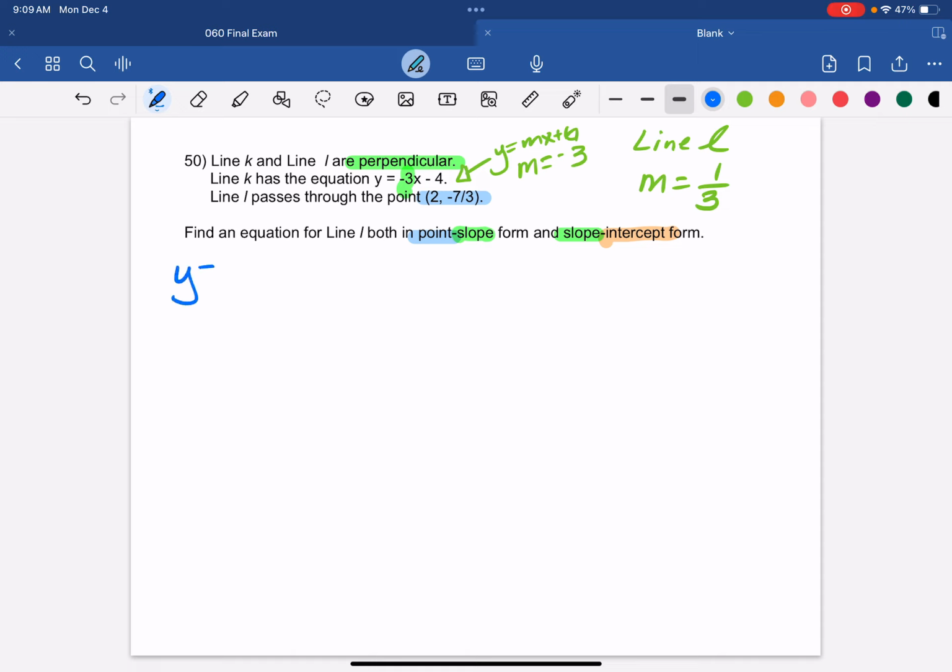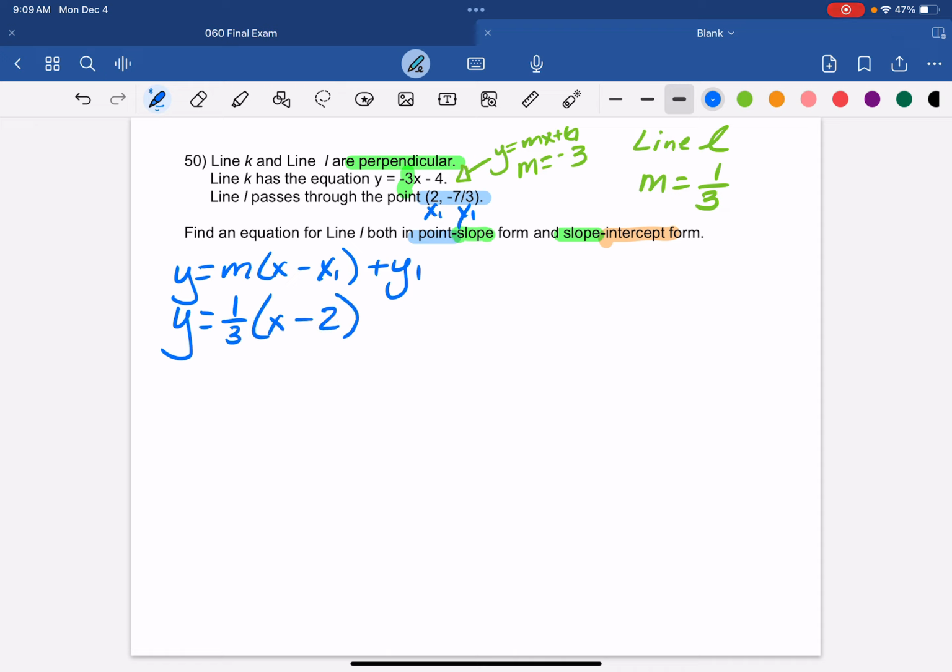With the equation y equals m times (x minus x1) plus y1, I can take the information that we do have and plug that in. Our point is given to us, x1, y1. We just found that our slope is 1/3.